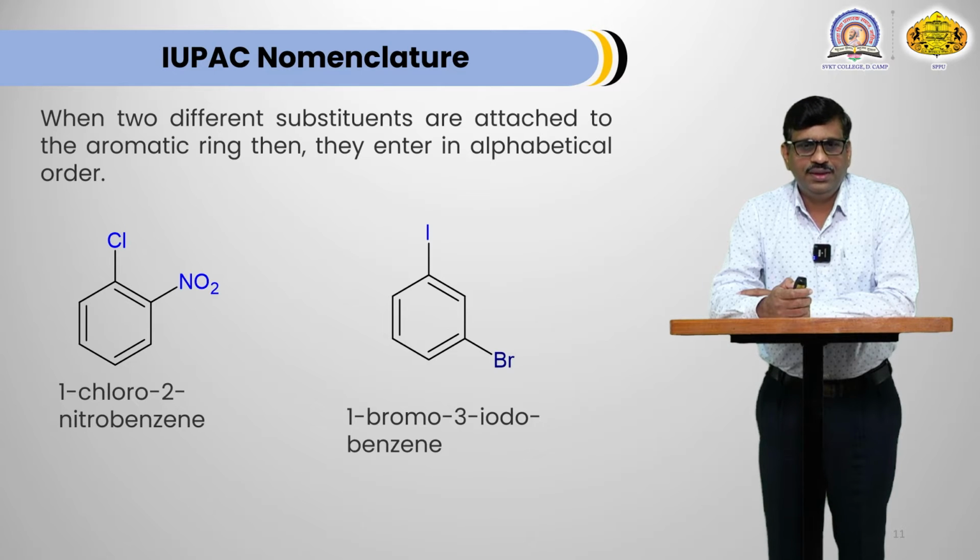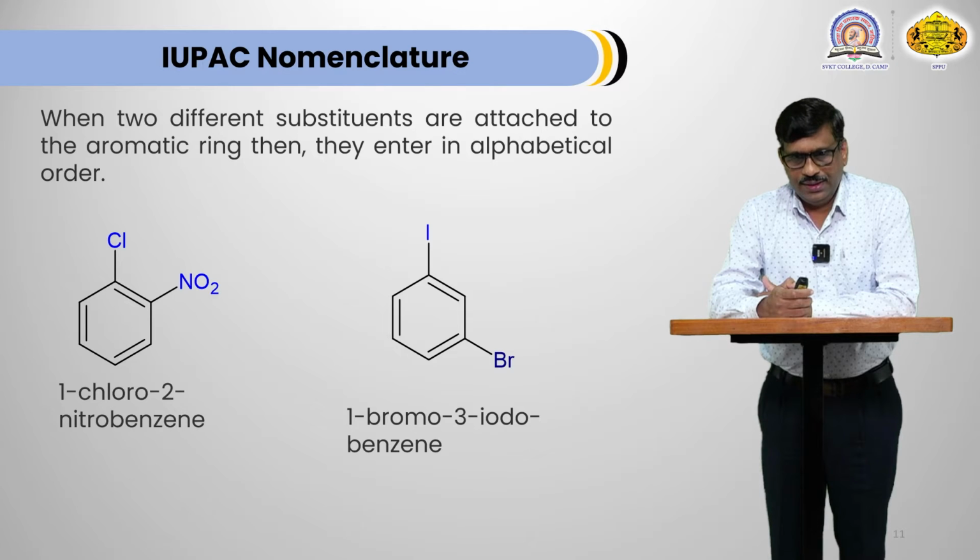For example, in first structure, chlorine is one substituent and NO2 is another substituent. They are present at 1, 2 position. That's why 1-chloro-2-nitrobenzene. In this case, we have to give the name in alphabetical manner. C comes first, that's why 1-chloro, and N is after that, that's why 2-nitro.